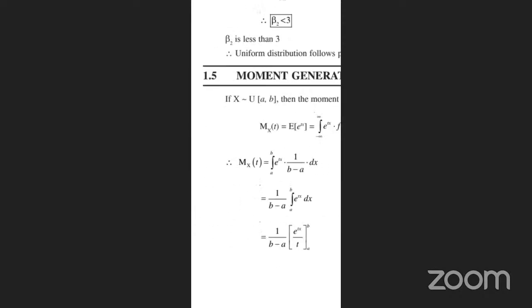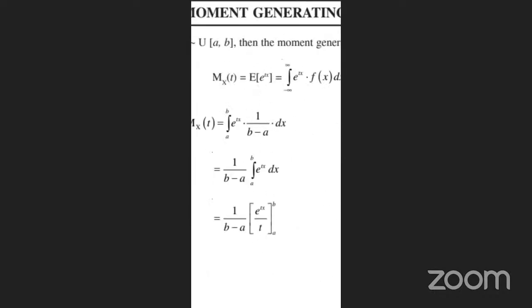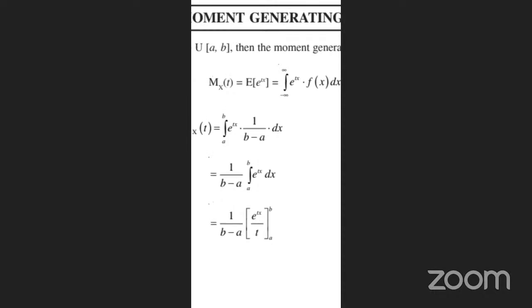So M of X of t is equal to the integration from a to b of e^(tx) times f(x), which is 1 by (b minus a) dx. So 1 by (b minus a) is the constant function. We are taking the common part here: 1 by (b minus a) times integration of a to b e^(tx) dx.